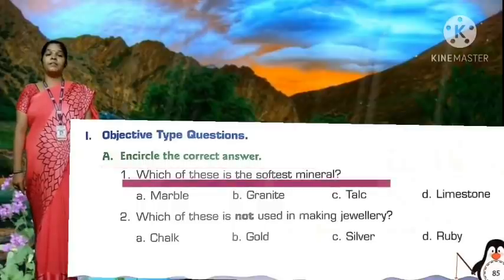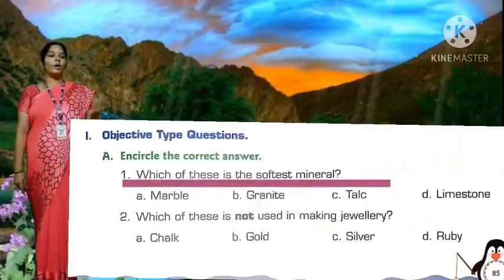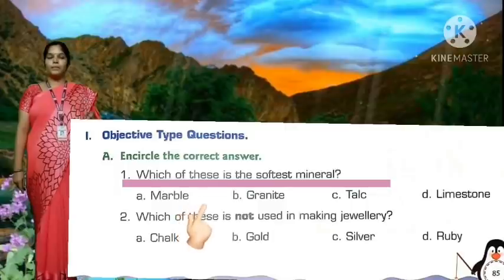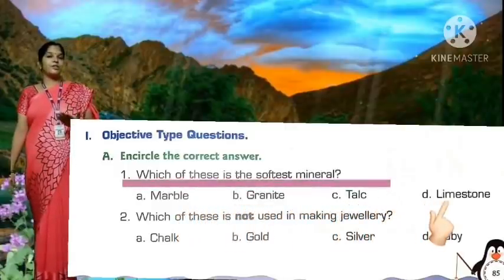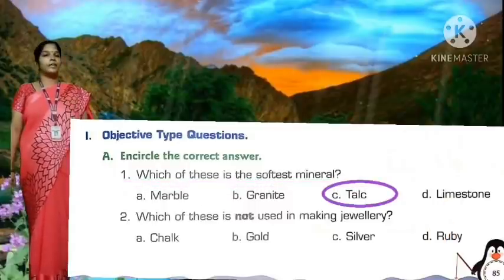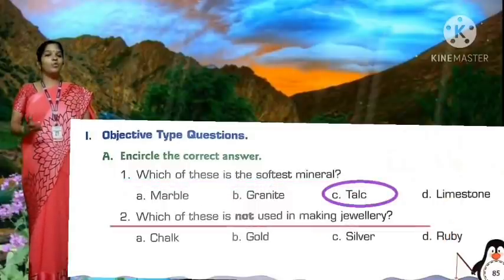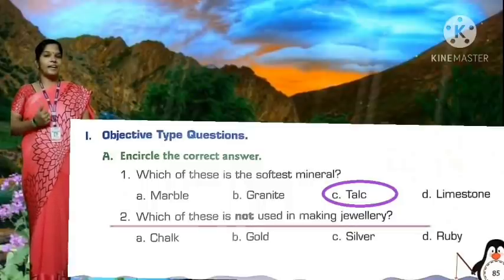First question. Which of these is the softest mineral? And the options are marble, granite, talc, limestone. Yes, softest mineral is talc. Now second question, children. Which of these is not used in making jewelry?